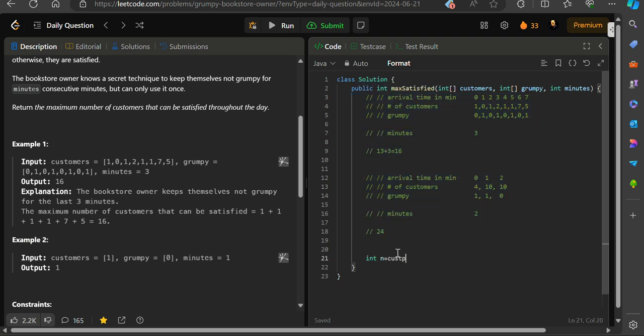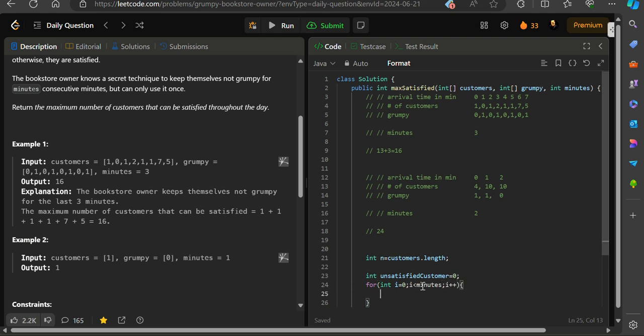Let's take out the length of the array. Now let's say unsatisfied customer. Now we need to build the subarray sliding window of size minutes. So I will loop from i equals 0, i less than minutes. I need to first build the sliding window.